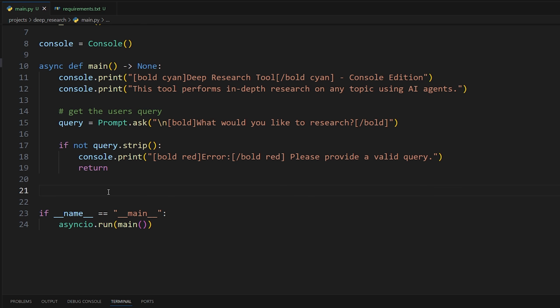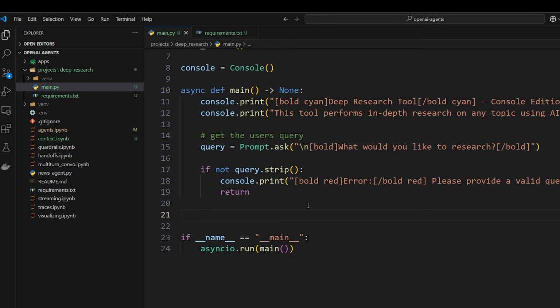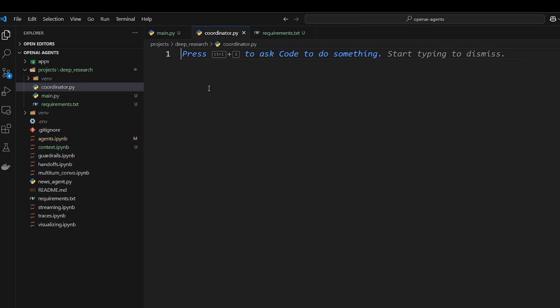So now at this point, we're actually going to use that query to actually do research, okay? The way we're going to do this is we're going to make a new file called coordinator. The responsibility of this class within this file is going to be to coordinate all of the agents. They're going to work together in a deterministic fashion. So we're going to first call that query agent that we saw, and then that will hand off to the search agent and all that good stuff, okay? So we're going to do class ResearchCoordinator.